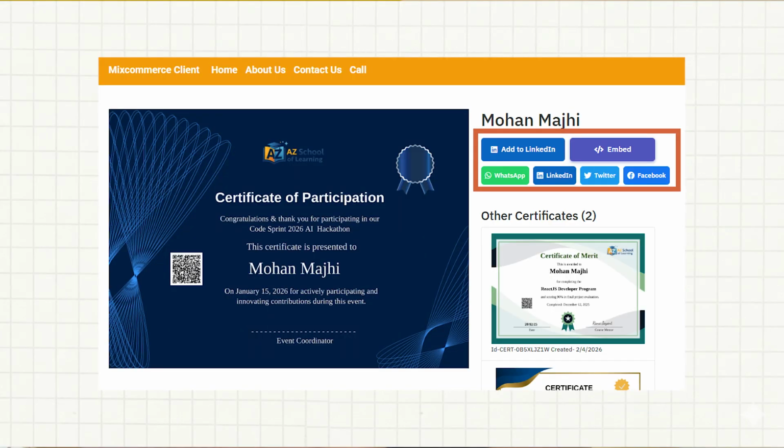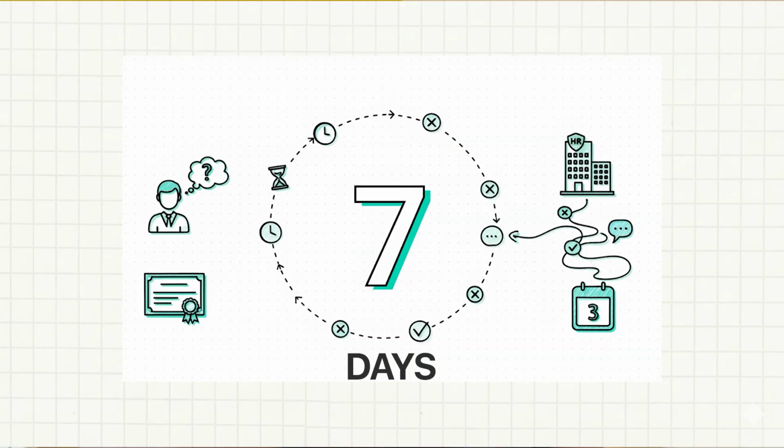Like now we are generating the certificate, we are sending it, and then people are able to add it on LinkedIn. How about verification? I tried looking at various sources, how much time university takes to verify the certificate, how much time institute takes, and turns out that it takes around 3 to 7 days to verify a certificate, because the old flow is basically like you submit your certificates to HR.